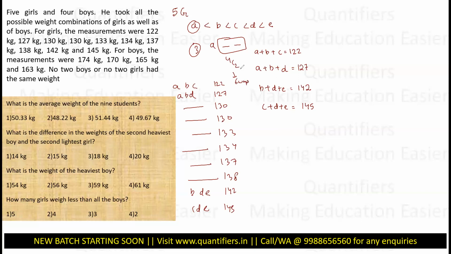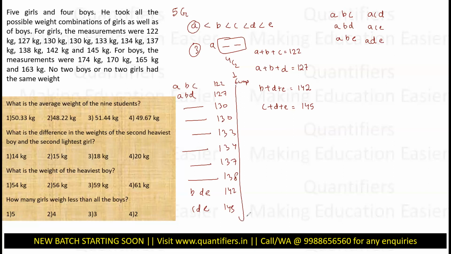If you are confused about how it is six times, let me make one case manually. With A, it would be ABC one case, ABD second case, ABE third case, ACD fourth case, ACE fifth case, ADE sixth case, right? So these are the six cases in which A is involved. Since everything is symmetrical, if A is involved six times, B is also involved six times, C is also involved six times, D is also involved six times.